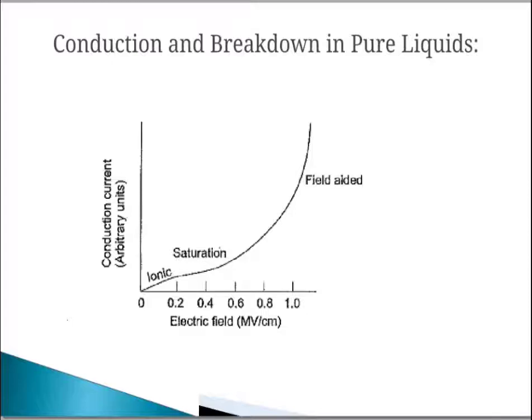The exact mechanism of current growth is not known. However, it appears that electrons are generated from the cathode by emission of electrons. The electrons so liberated get multiplied. The process is similar to the Townsend primary and secondary ionization in gases.